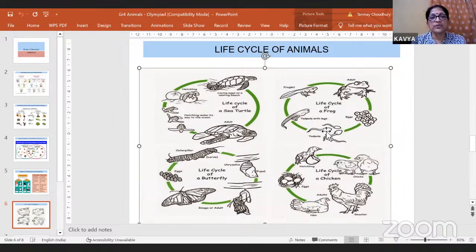So this tadpole has a tail. It breathes through gills. It has no limbs, no forelimb, no hind limb. What are forelimbs and hind limbs?